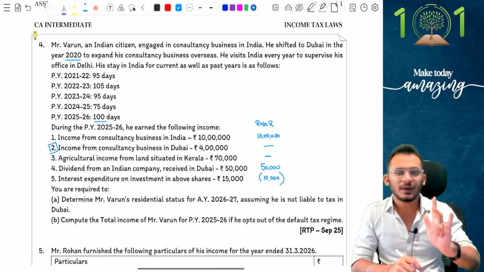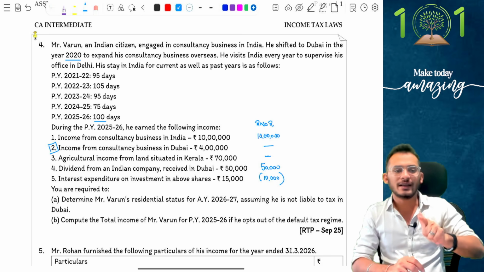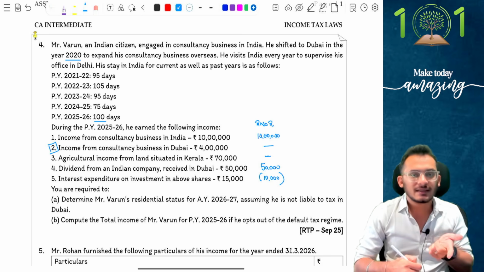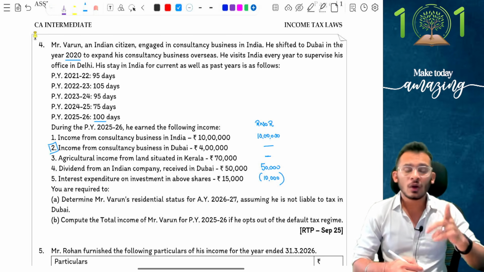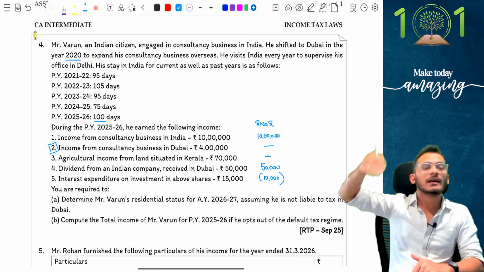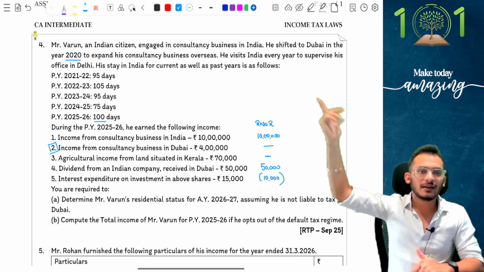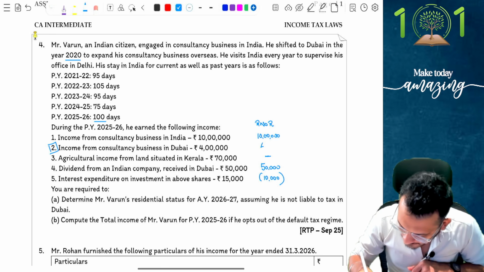Now, this is a choice to make, people. You can make an assumption. Question is very vague on this. You can make an assumption saying the 4 lakh rupees can be taxable for an RNOR on the premise that the profession is set up in India. Or you can say nothing has been mentioned. He's expanding his consultancy business overseas, which means it can be a separate profession altogether and therefore should not be taxable. I think if I make an assumption of 4 lakh rupees also, the answer will not change.